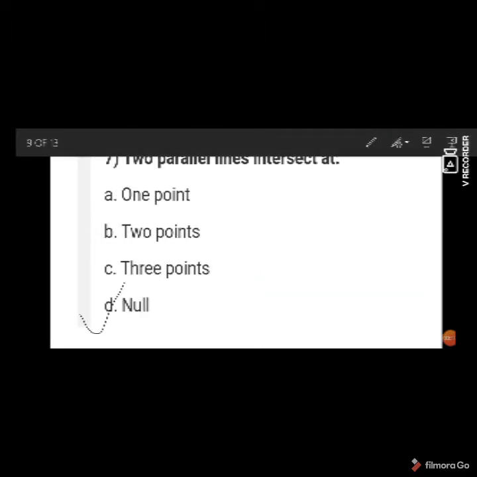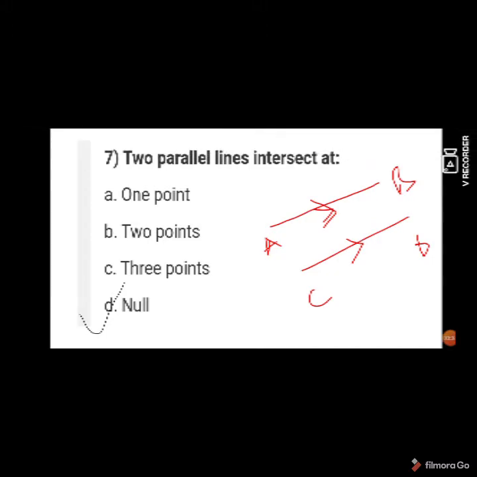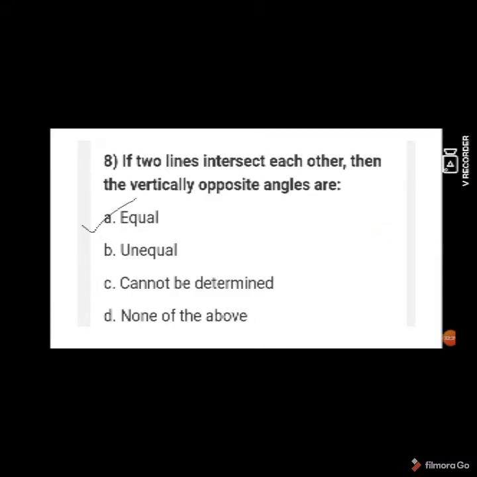Two parallel lines intersect at how many points? 0, 1 point, 2 points, 3 points, or null points. Null point, that means no point. So we have AB and CD as two parallel lines. Do parallel lines ever meet? They never meet. So the answer is null. No point of intersection. So 0 is the point of intersection. So option D is null.